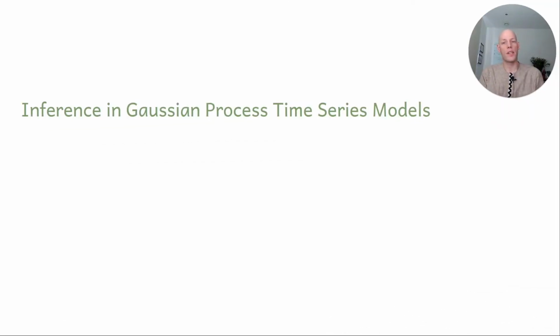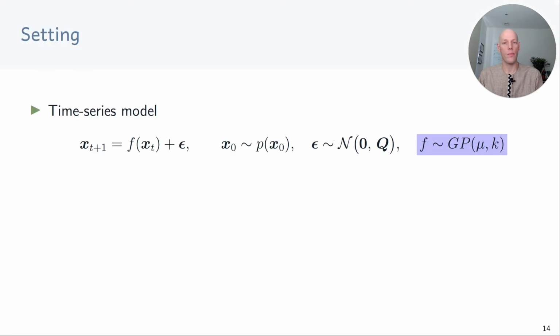Now that we discussed some ways to do long-term predictions in time series models, let's look at long-term predictions where the transition function itself is learned and described by a Gaussian process. We have the same Markovian state evolution as before, but now the transition function is described by a Gaussian process. A Gaussian process implements a distribution over functions.